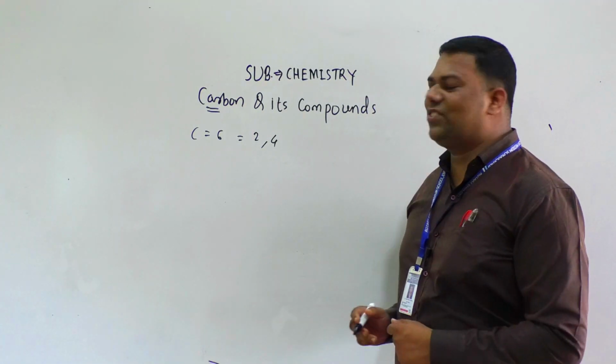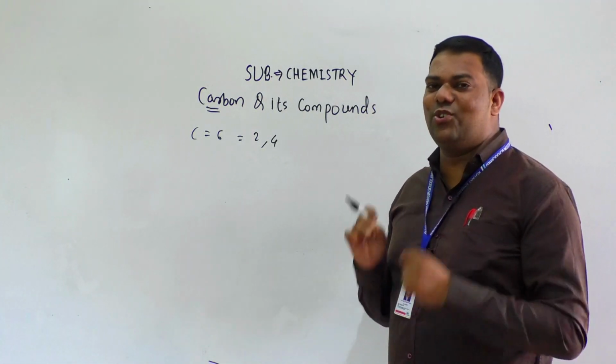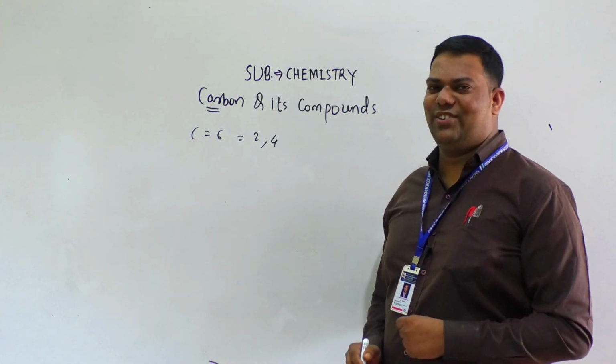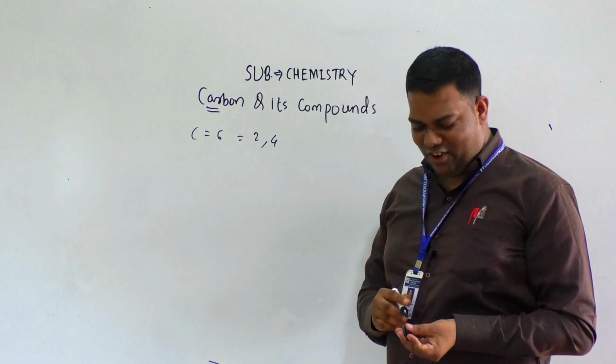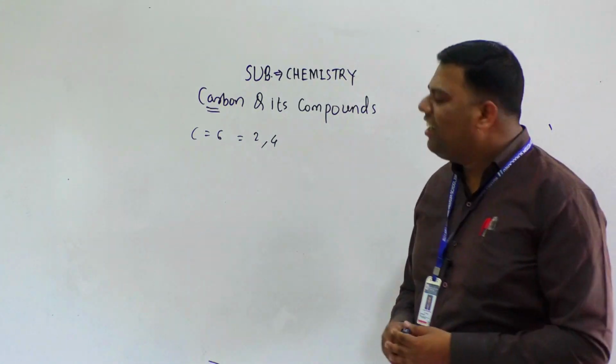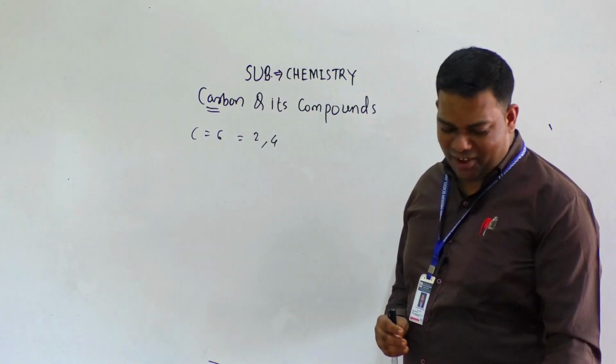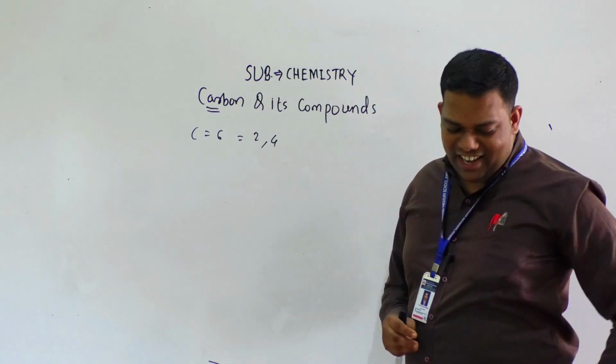From this we conclude that 4 is the valency of carbon. So it is a versatile element.